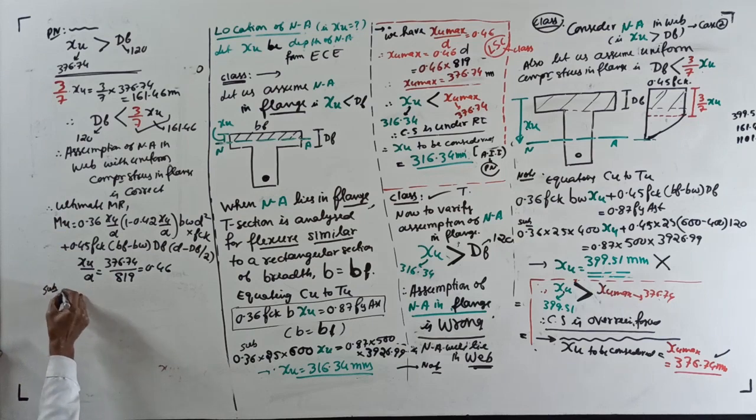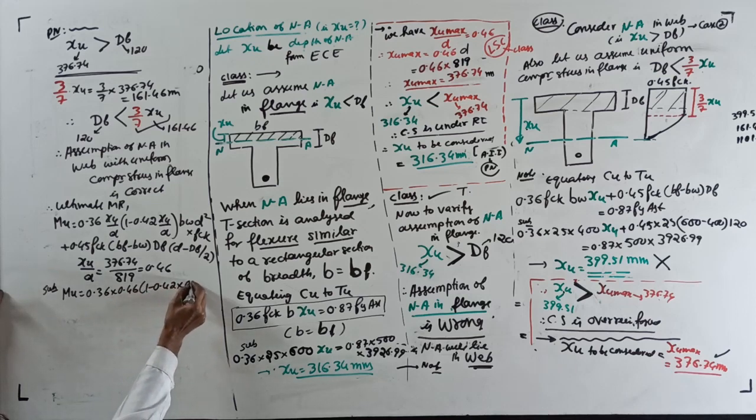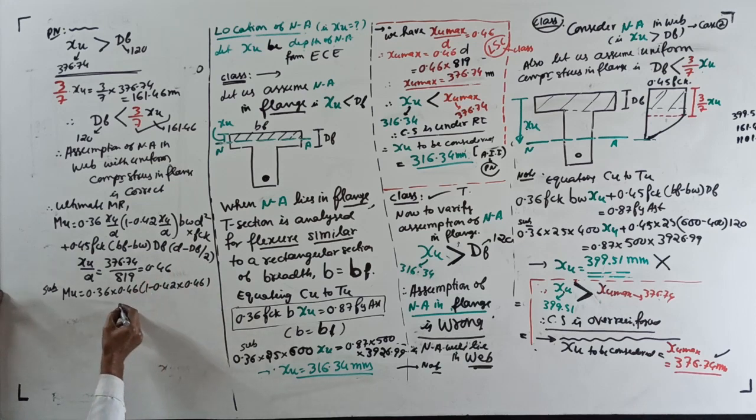Substituting, Mu equal to 0.36 into 0.46 into bracket 1 minus 0.42 into 0.46, space problem, into bw. How much bw? bw is, 1 minute. I forget so fast actually. You can make out how fast I forget everything.